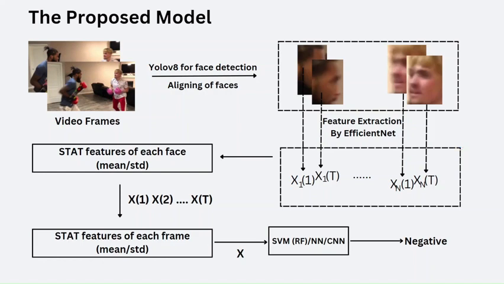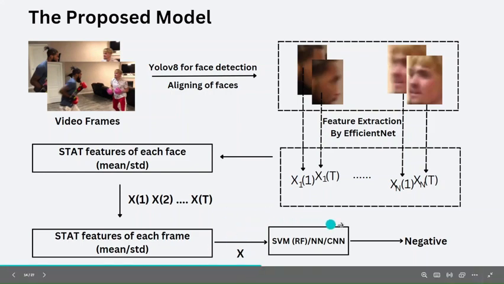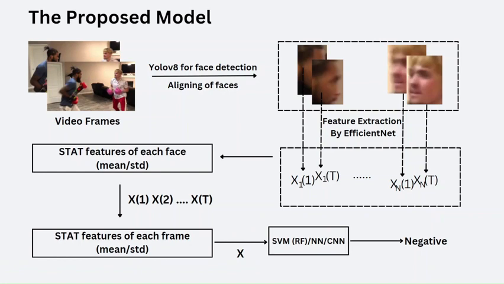Then for each frame, I'm taking the mean and standard deviation of all the faces and concatenating them. So these are my final frame features for all the T frames. Then I'm taking the mean and standard deviation of all the frames and concatenating them into a single video feature. And then I'm passing it to the SVM or neural network or CNN and getting the output.